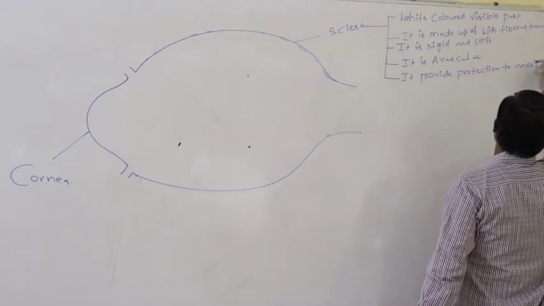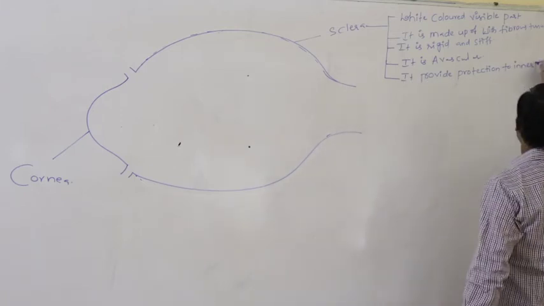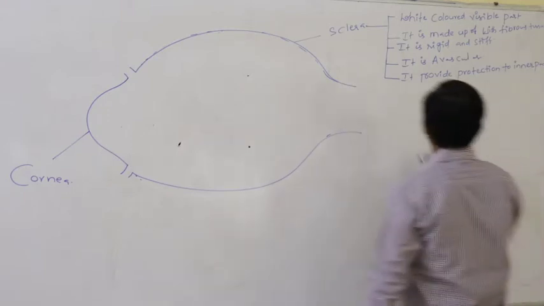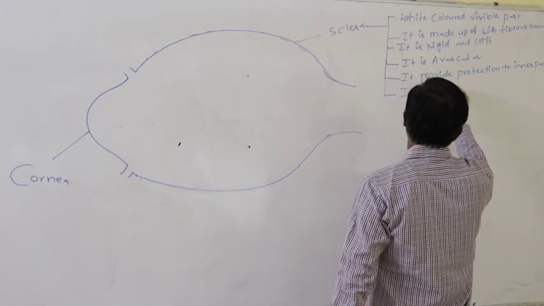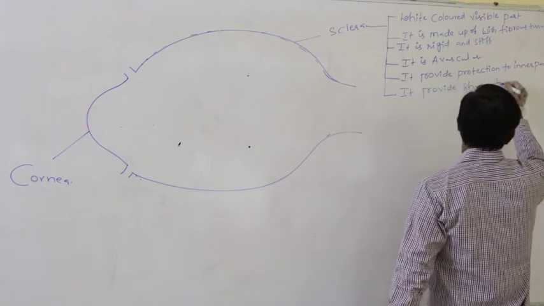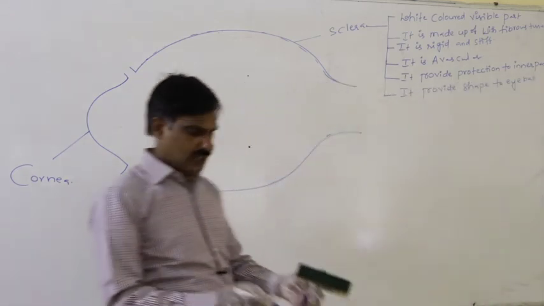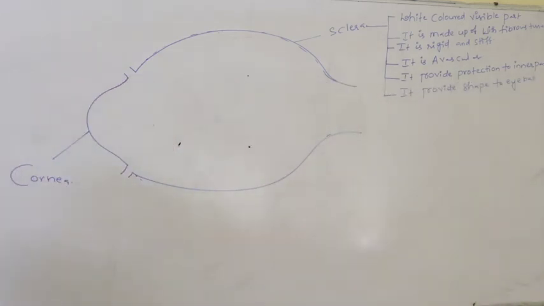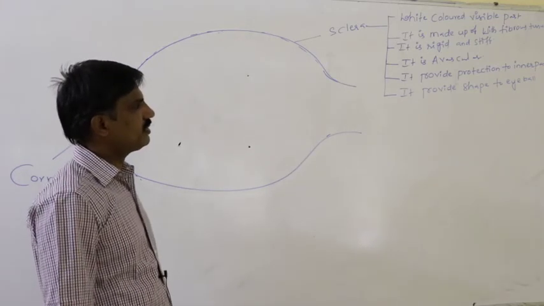Inner parts, and also it provides a distinct shape. It provides shape to the eyeball. Definitely this sclera is responsible for providing the distinct shape to the eyeball, and it also provides protection to the inner parts.